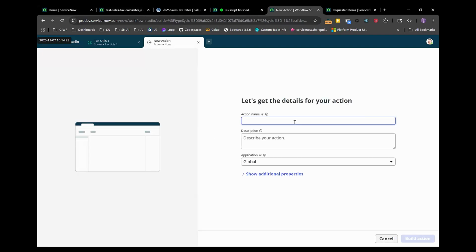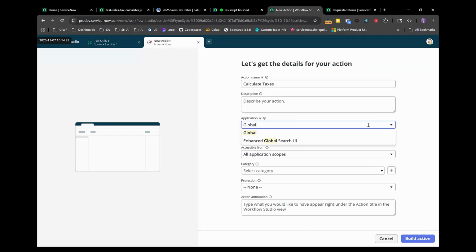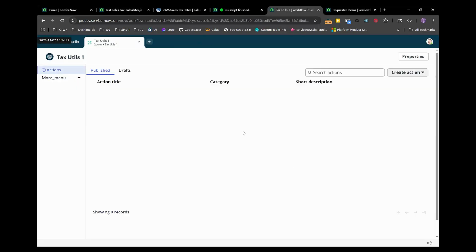And so what I'm going to do is calculate taxes. So let's put this in. So tax utils. All right.